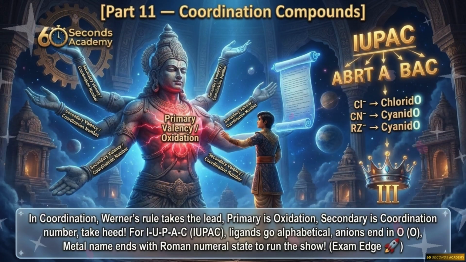In coordination, Werner's rule takes the lead. Primary is oxidation, secondary is coordination number. Take heed for IUPAC. Ligands go alphabetical, anions end in O. Metal name ends with Roman numeral state to run the show.